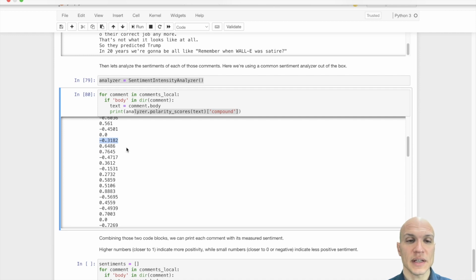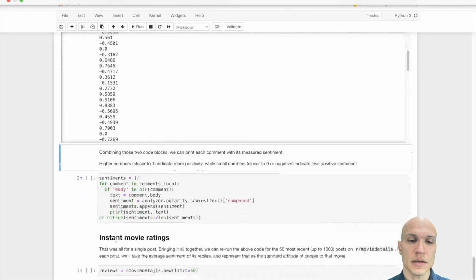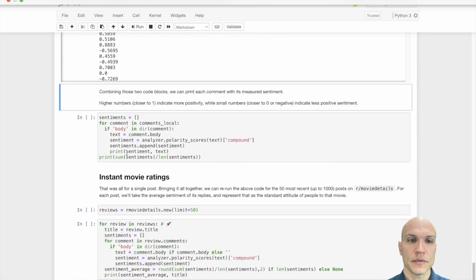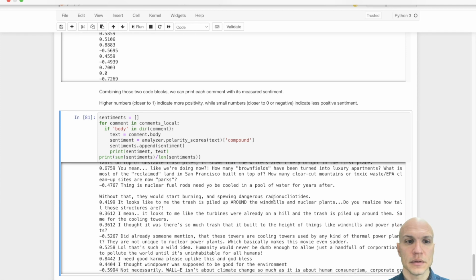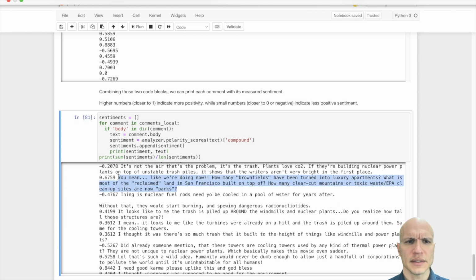Now, what I want to do is, I kind of threw away which actual comment we're talking about. So in this next code block, we're going to print out the sentiment computed next to the text so we can actually confirm. We have the word "completely useless," which gives this a negative valence, while we have, oh, well, I don't know, that seems kind of negative. Sort of sarcastic. This particular sentiment detector has trouble detecting sarcasm, but more recent tools make that easier to handle.